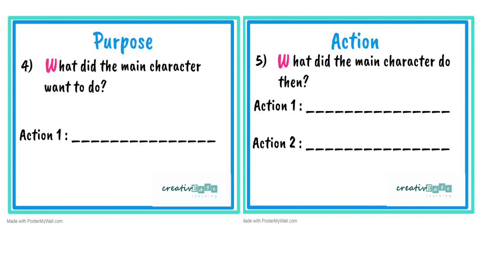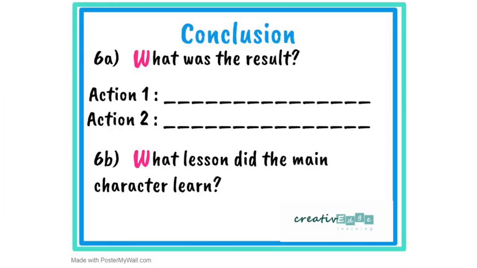Okay, and after this we have our conclusion, that is what was the result. That is, it means after we have seen where is the action taking place, who all are there in the action, who is the main character, why is he there, what action is he doing, and as a result, what was the outcome of what he did, what was the result.